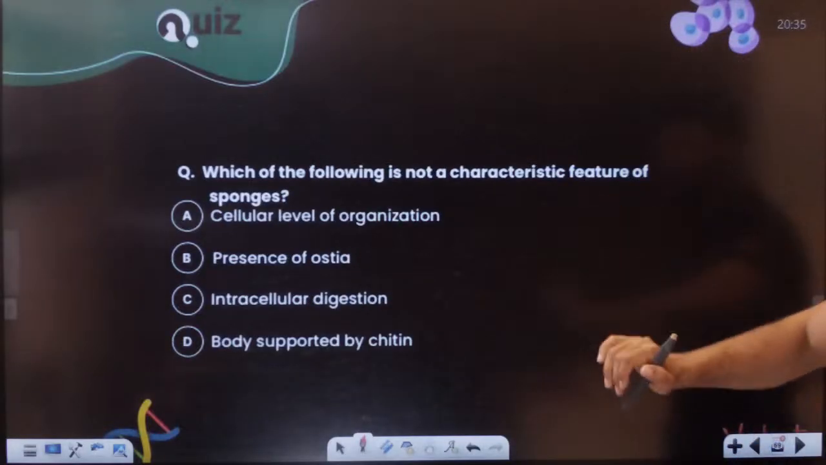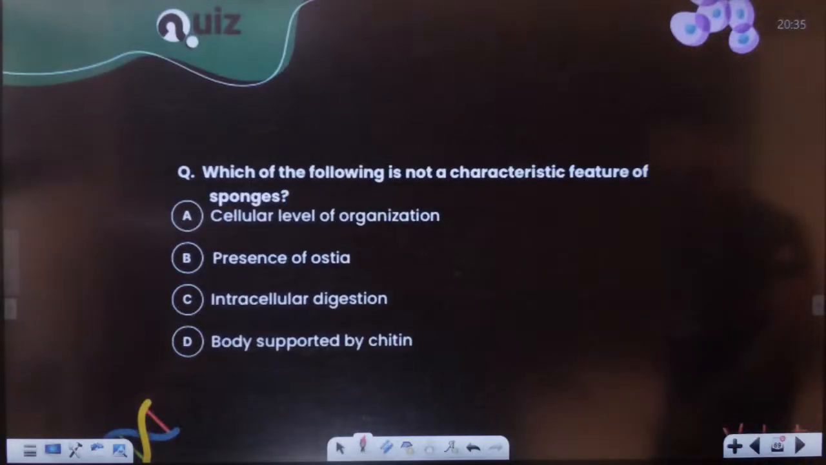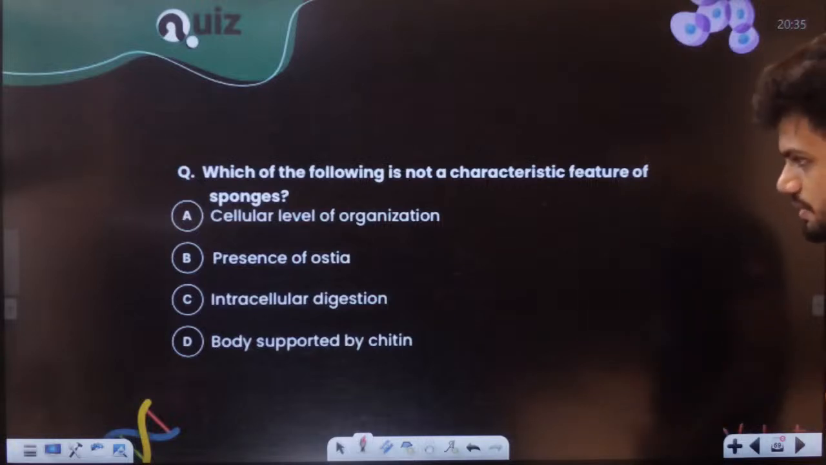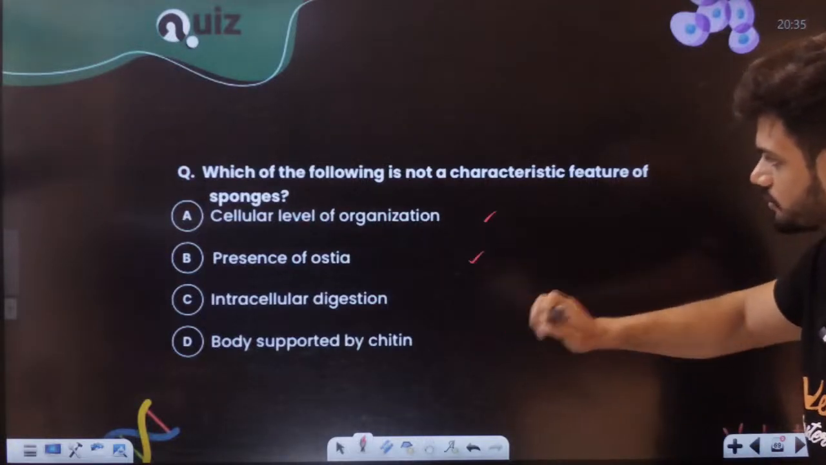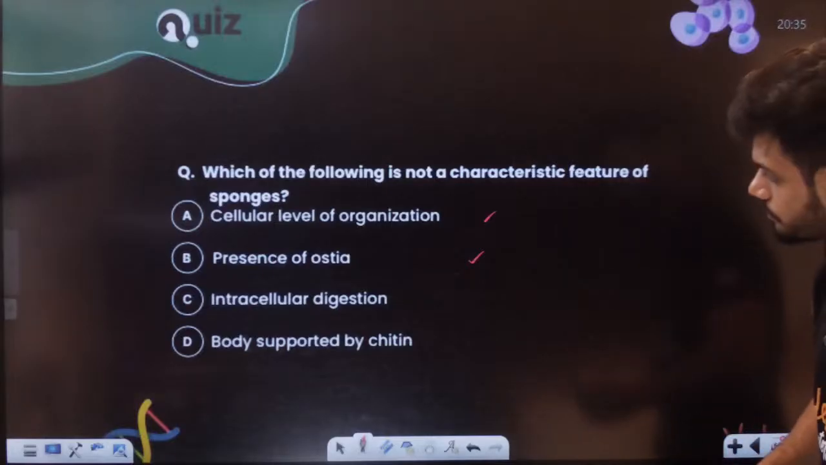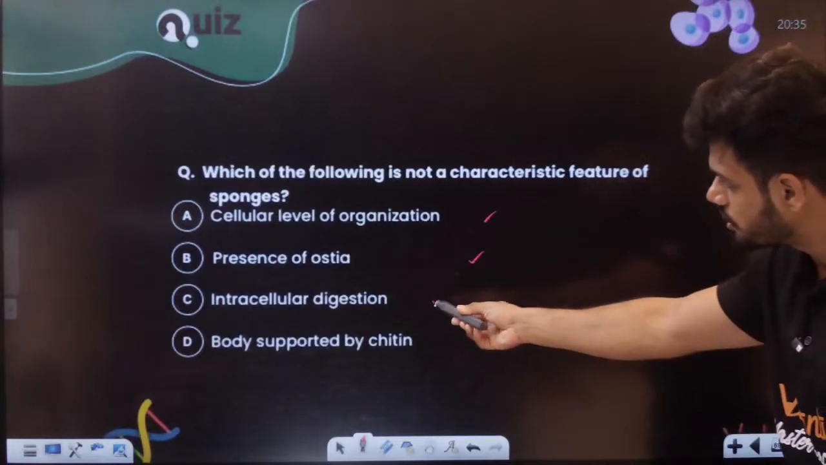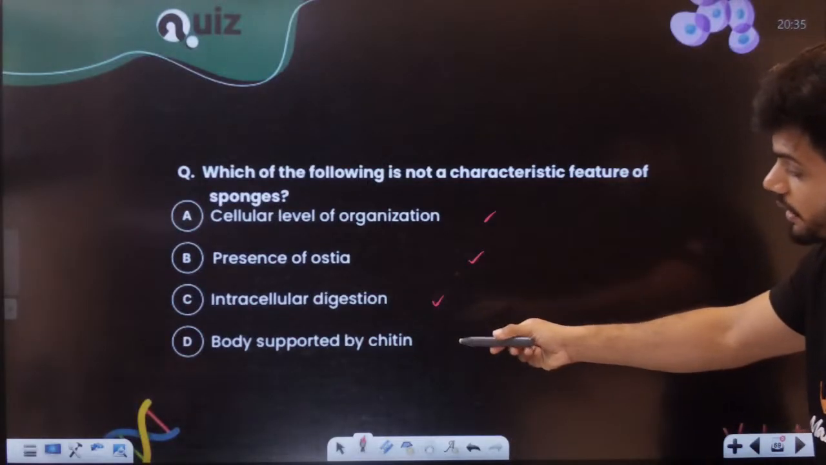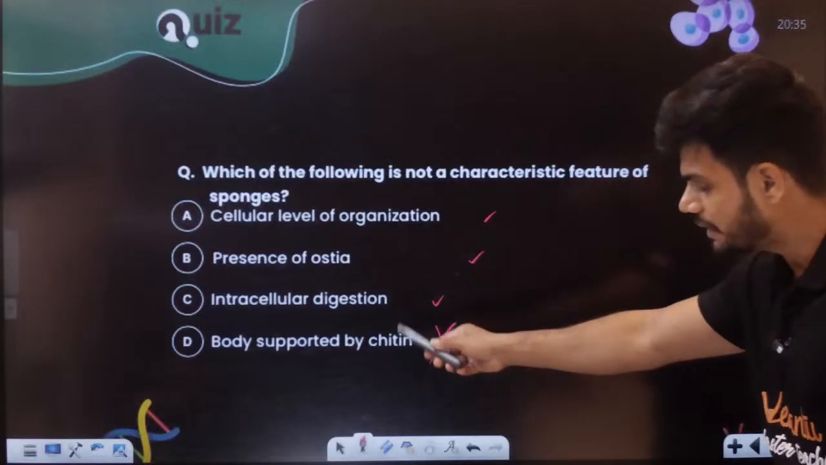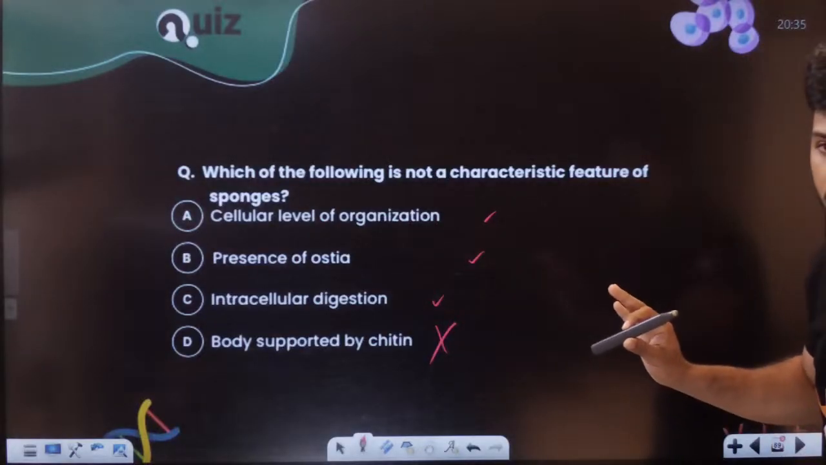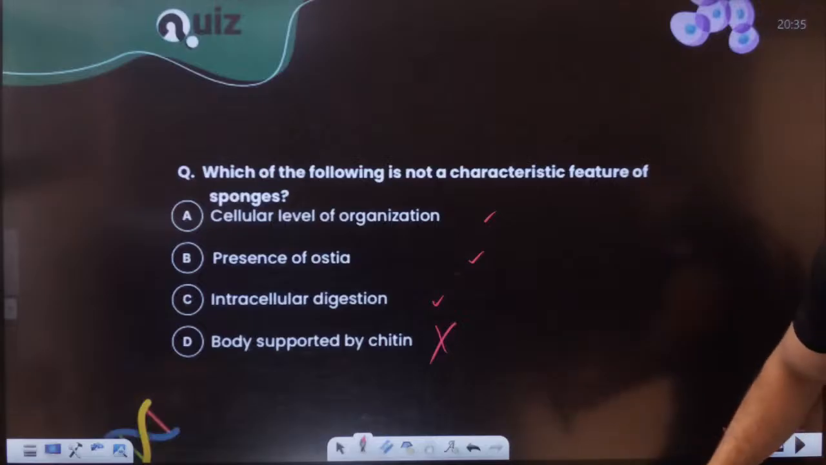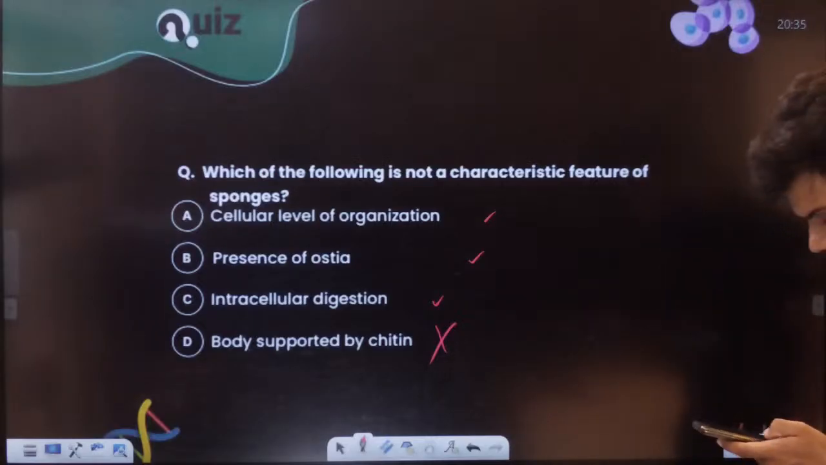Okay. Students, this is an easy question now. Which of the following is not a characteristic feature of sponges? Cellular level, yes. Ostia are the small holes. Intracellular digestion, obviously. Body is supported by chitin? No. Chitin is not present here, students.